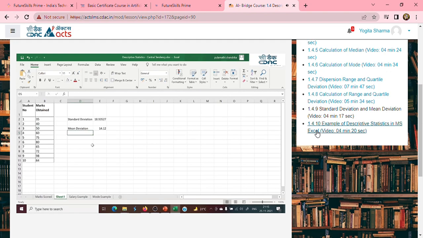By the end of the session, we have learned the measures of dispersion: range, interquartile range, standard deviation, and mean deviation. Now, there is a mechanism to obtain all the descriptive statistics at a go. In the next session, I'll be teaching you how to extract the descriptive statistics at a go in Excel. Till then, happy learning.